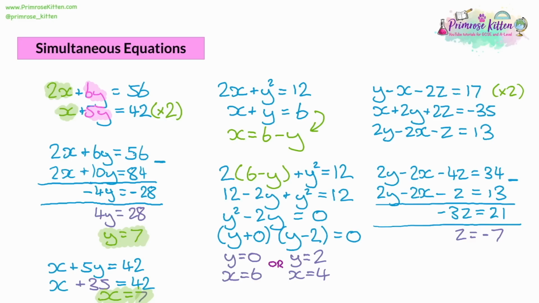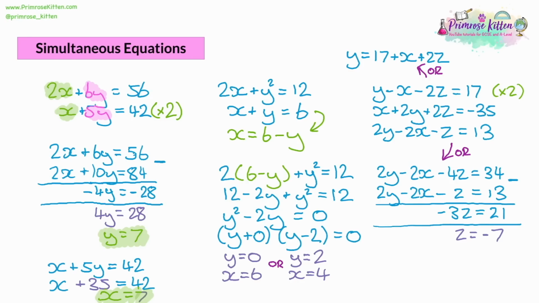So taking that top line again, we could change it into y is equal to 17, and then we can add x to both sides and add 2z to both sides. And then what we would do with this is swap the y's in the second and third equations with 17 plus x plus 2z. And then that would give us, once we collected all the like terms, a regular simultaneous equation where you might want to use elimination again this time, or you might want to do another substitution afterwards. So you have two options.